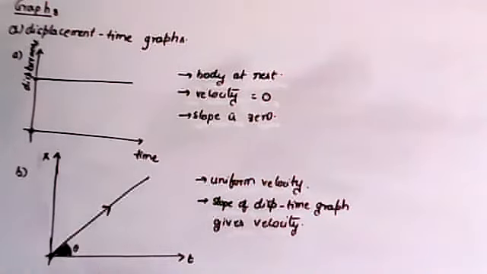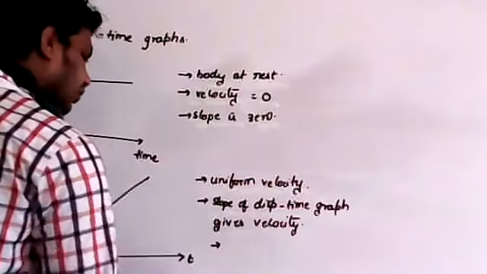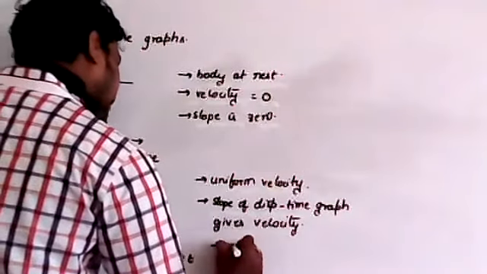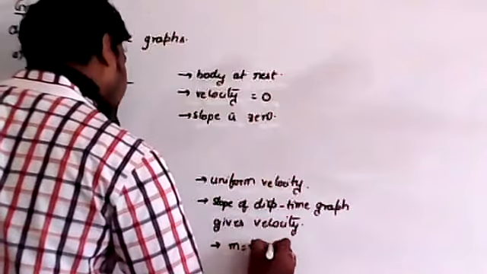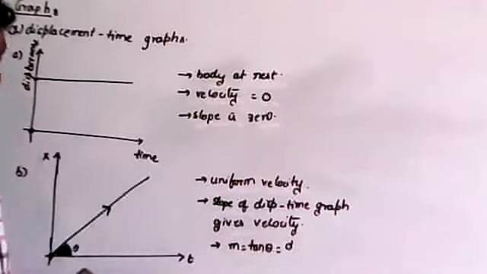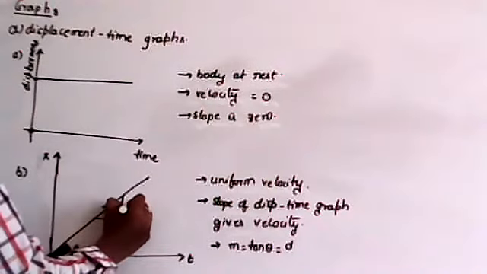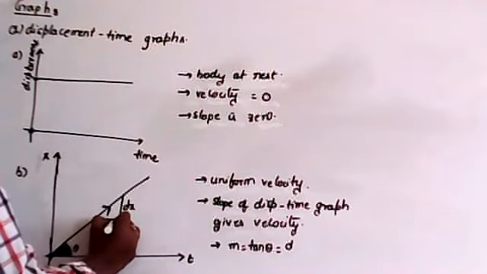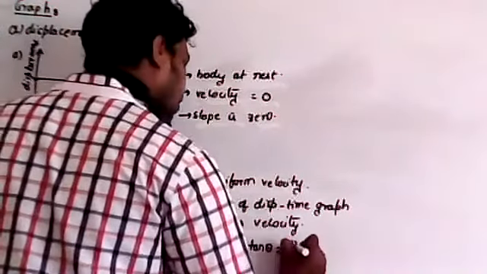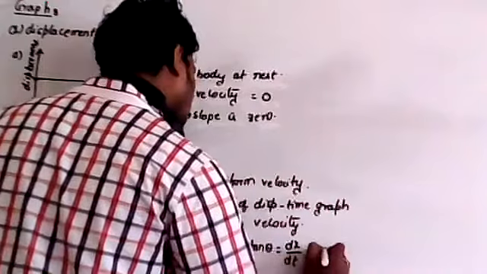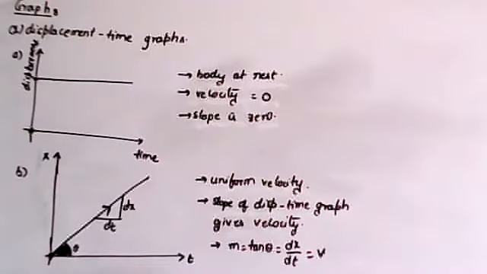Now shall I move to the next point? In this case, the slope is taken as m, which is equal to tan theta. I will take some small portion, this small portion is taken as dx and this as dt. Therefore, dx by dt is equal to velocity. If it is done, then I will go for the next graph.